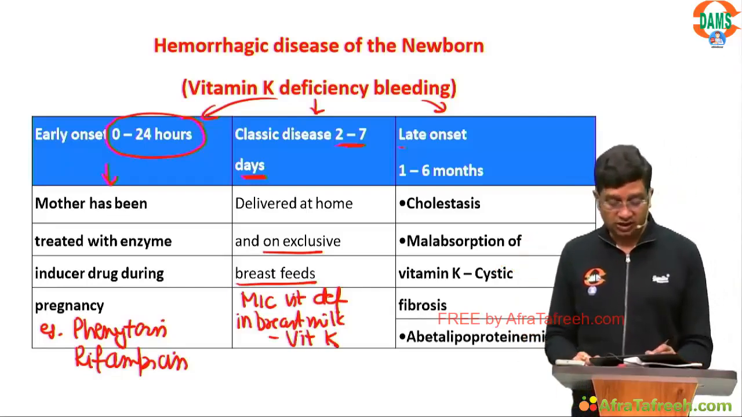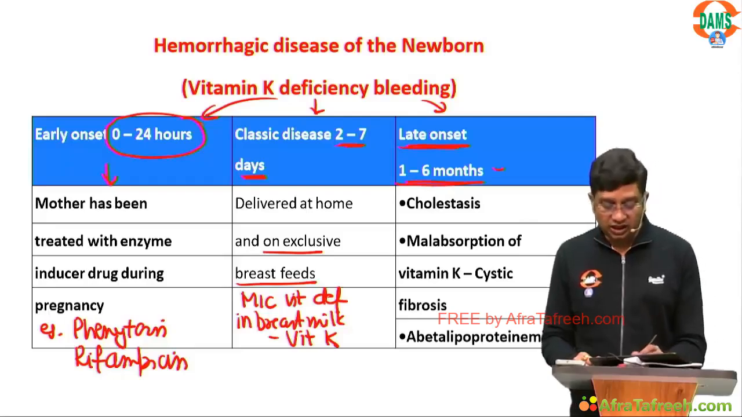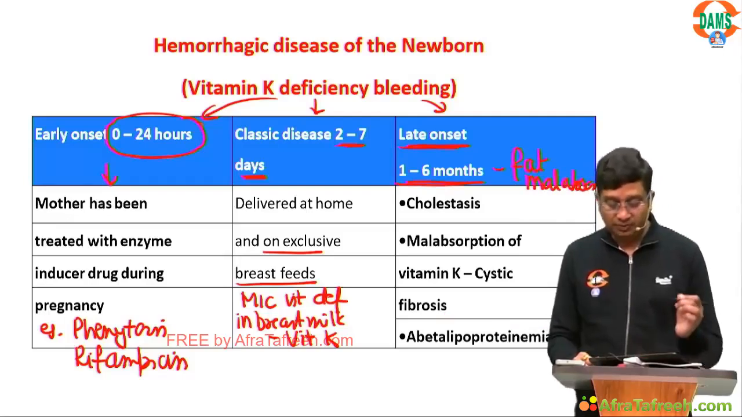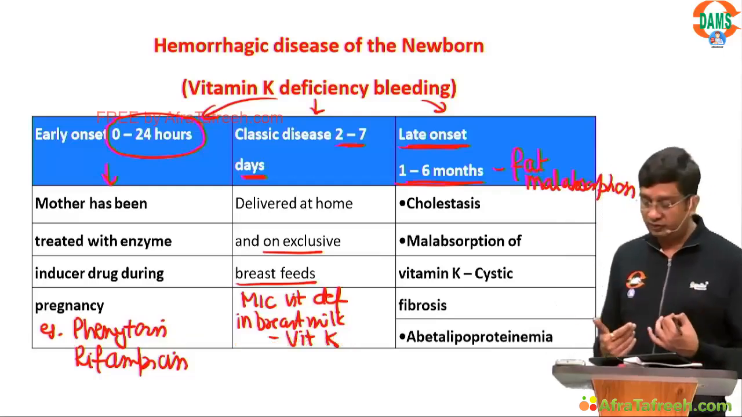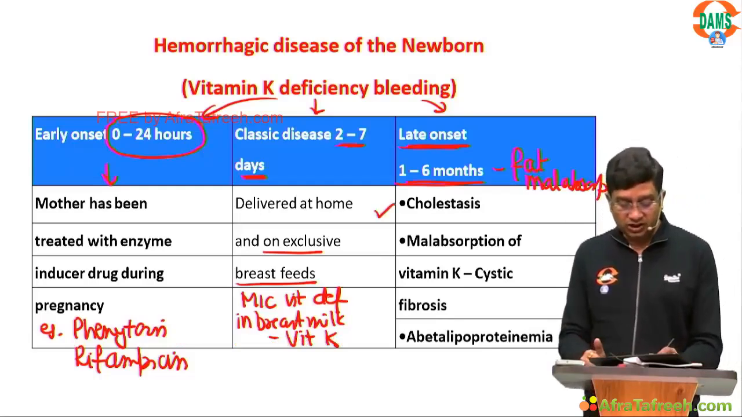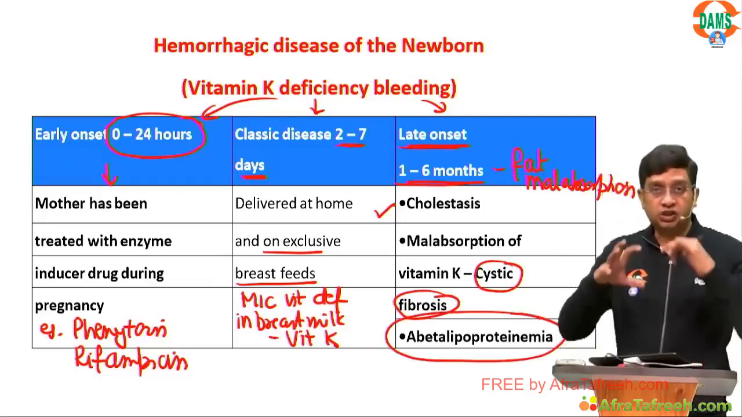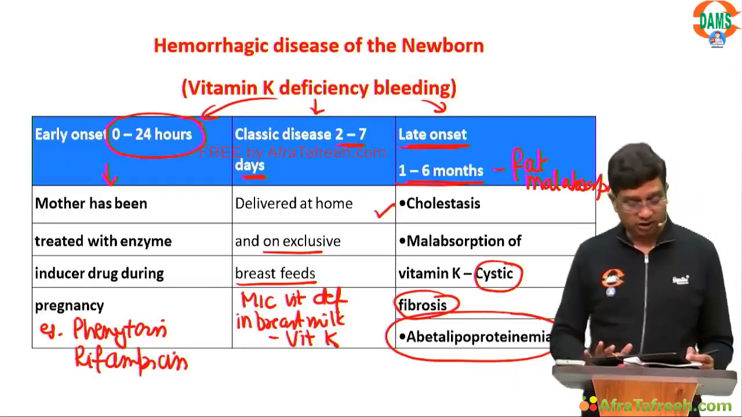Late onset is seen between 1 to 6 months, and in the late onset, this is because of fat malabsorption. Anything which will cause fat malabsorption will lead to vitamin K deficiency. That can be cholestasis, malabsorption of vitamin K, which can also be seen in cystic fibrosis and abetalipoproteinemia. Right? So I've tried to cover here what hemorrhagic disease of the newborn is.